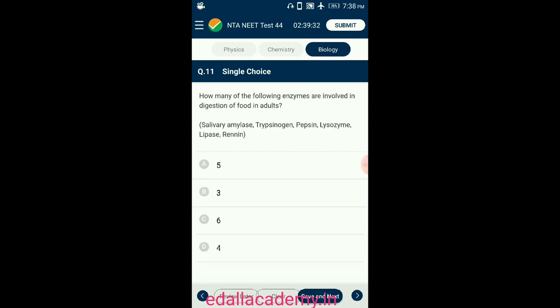Question number 11. How many of the following enzymes are involved in digestion of food in adults? Salivary amylase causes hydrolysis of boiled starch to produce maltose and limit dextrin. Trypsinogen is a proteolytic enzyme found in the pancreatic juice. Pepsin is a proteolytic enzyme found in the gastric juice. Lipase is found in pancreatic juice and intestinal juice, which causes hydrolysis of lipids. Lysozyme acts as antibacterial agent that prevents infection. Rennin is found in gastric juice of infants, helping in digestion of milk proteins. So the option is D.